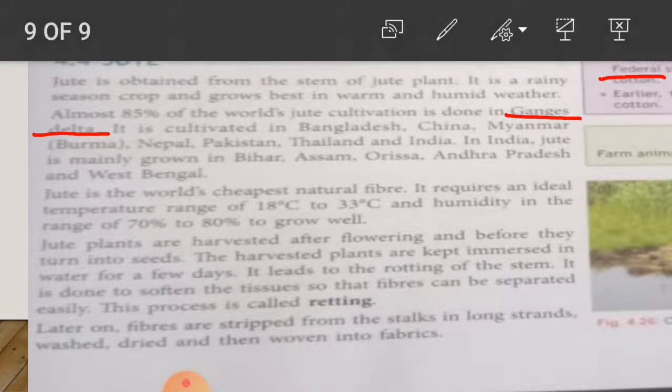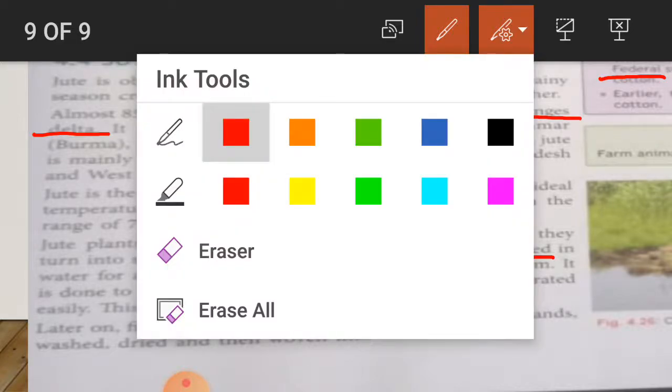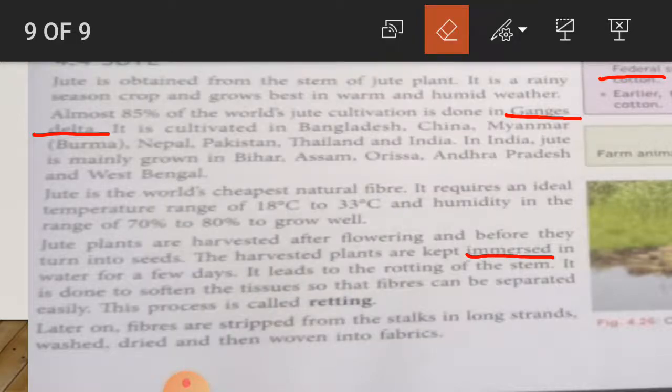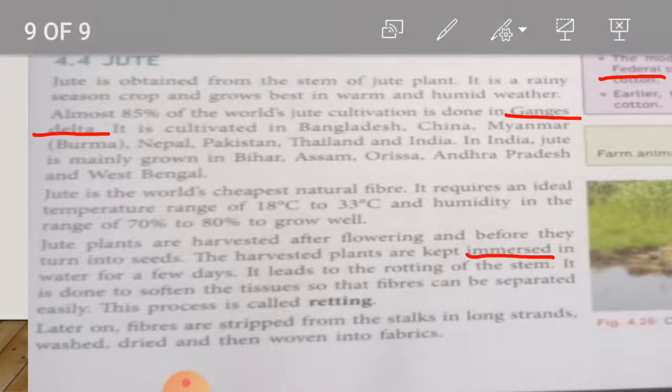Now here you have to underline this word immersed. Immersed means to keep underwater. So the harvested plants are kept immersed in water for a few days. It leads to the rotting of the stem. It is done to soften the tissue so the fibers can be separated easily. This process is called retting.